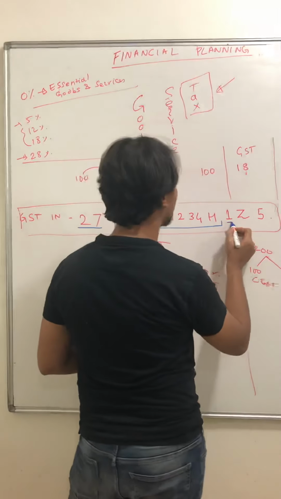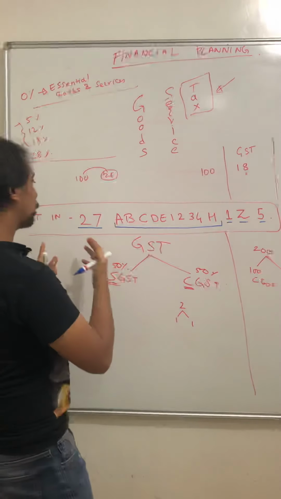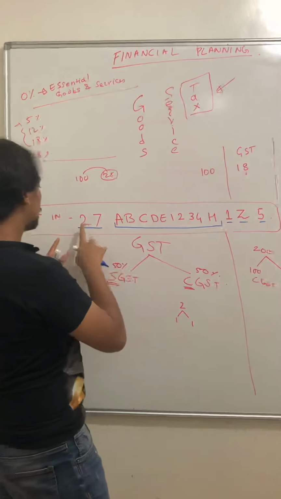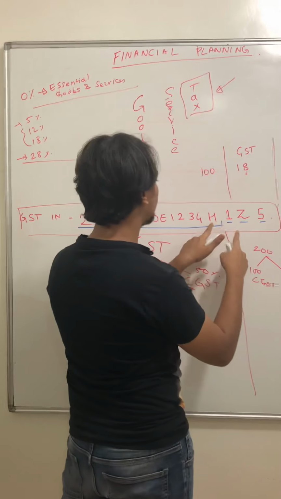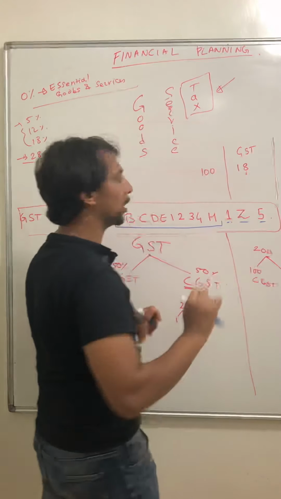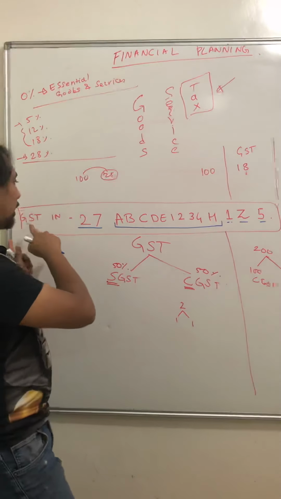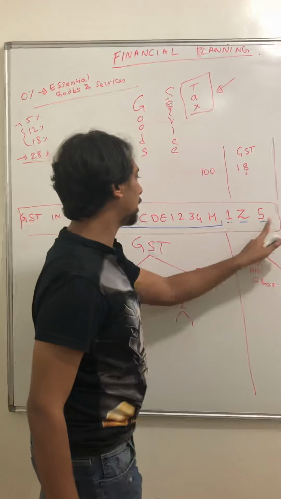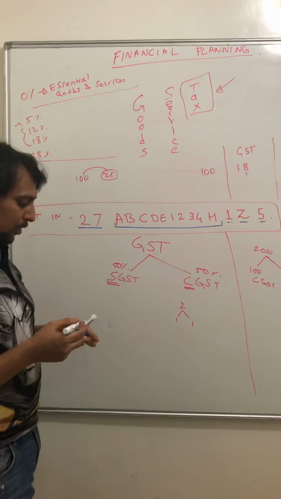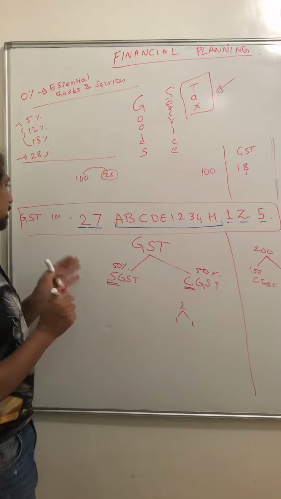And these 3 also represent different things. So you have to remember how it is: 2 numbers, after that 5 alphabets, 4 numbers, 1 alphabet, then a number. Whenever you have to write it, write it in this way. This is known as alphanumeric and it has 15 characters in it. Okay? So now you understood what a GSTIN ID is.